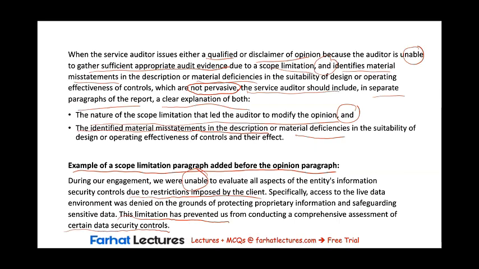So this is the scope limitation, and this is what was the result of the scope limitation. We were unable to perform all the audit procedures that we were supposed to perform. In the next paragraph, the auditor would be building on this scope limitation paragraph in order to express the opinion, which is either a qualified or a disclaimer.